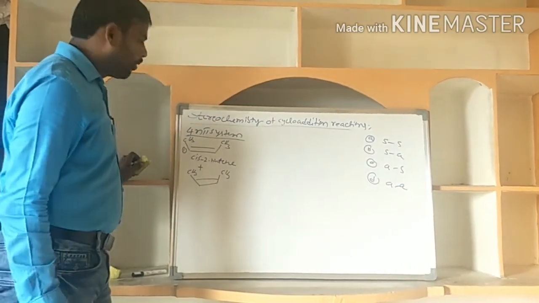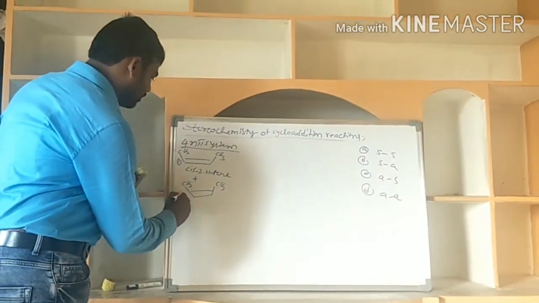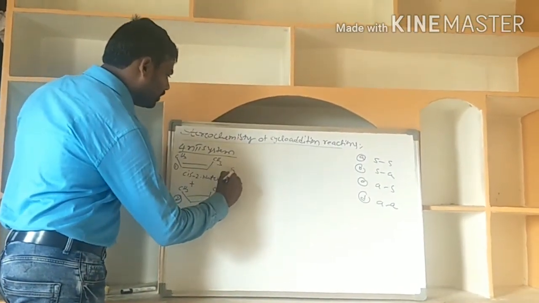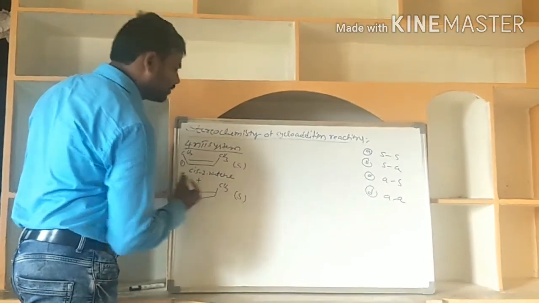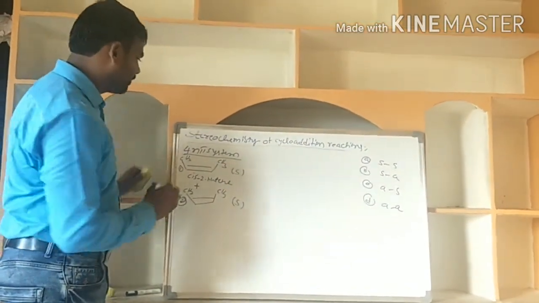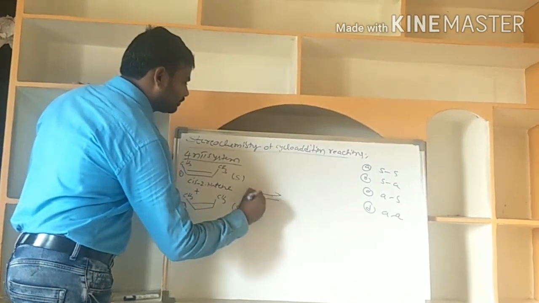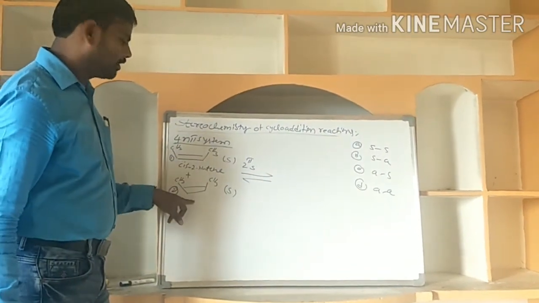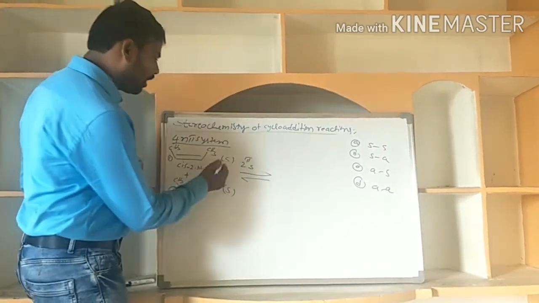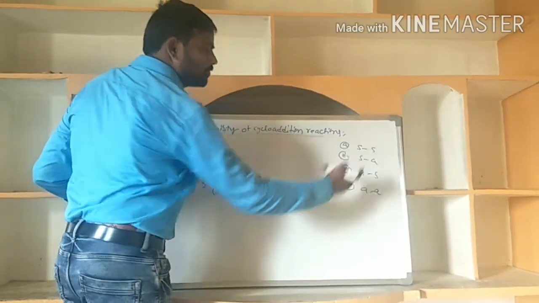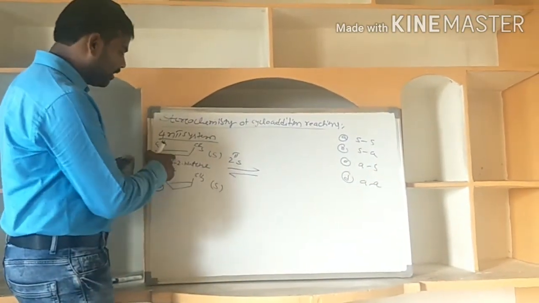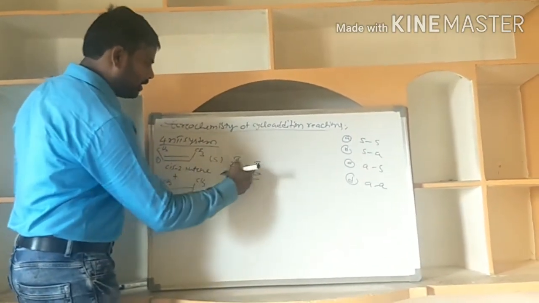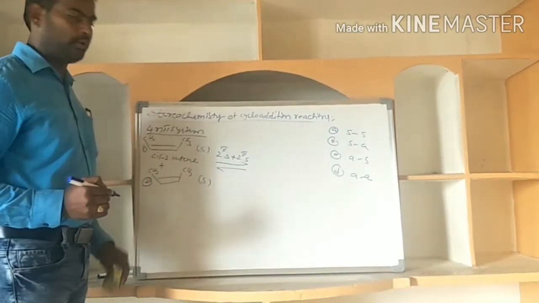I am taking here 2 moles. This is the second partner. First of all, what are we going to do? The first type of addition is supra addition. In this, 2π supra: this is a 2π partner, and this is also a 2π partner, 2π supra. In the first type, the first partner is a 2π partner with supra addition, and the second partner is also a 2π partner of supra type. Supra addition we are doing first.